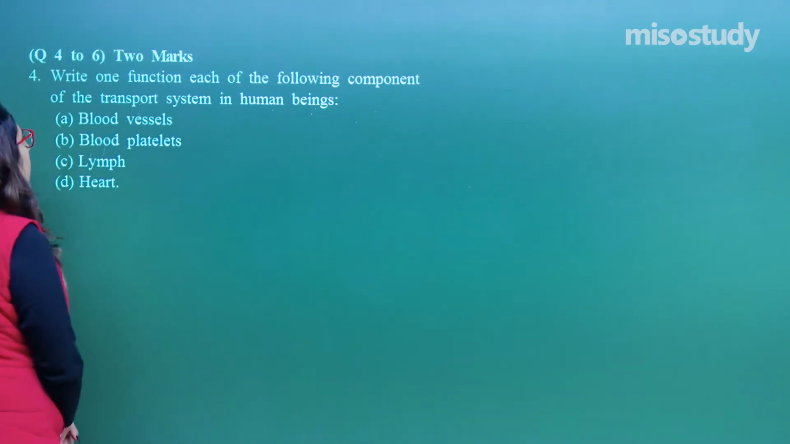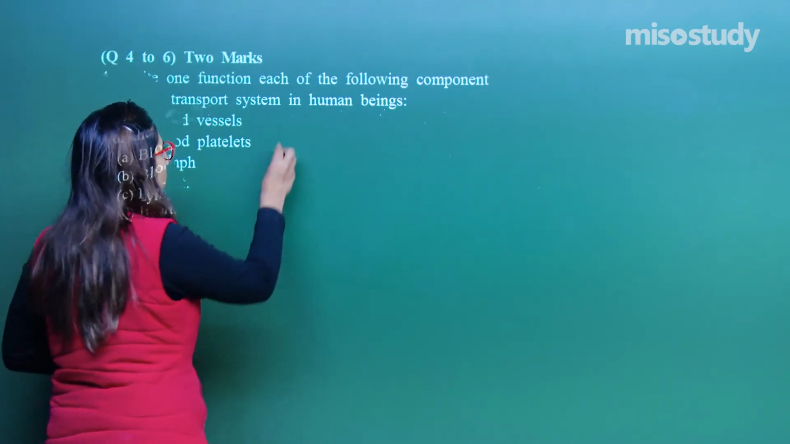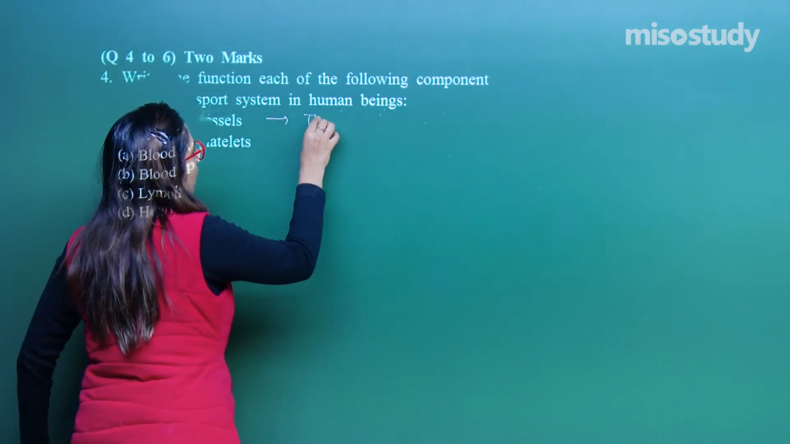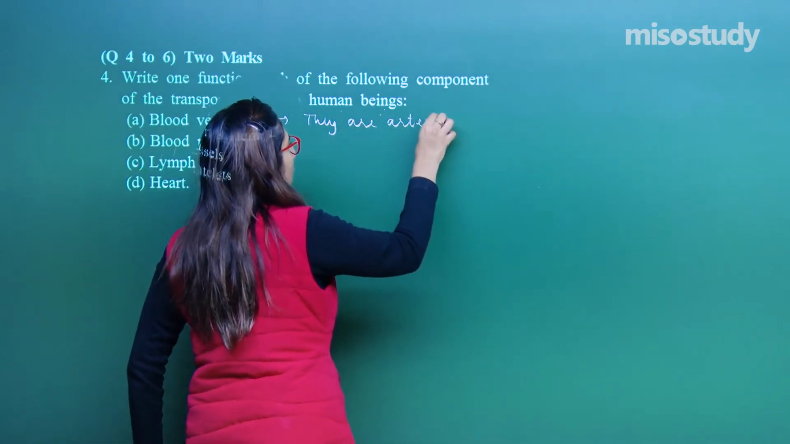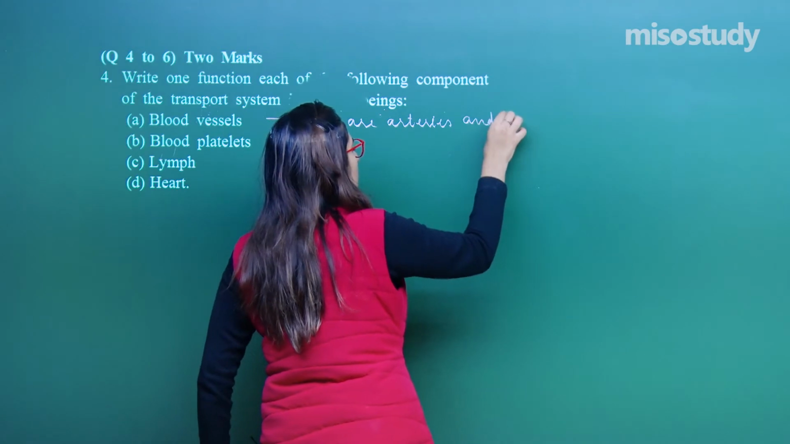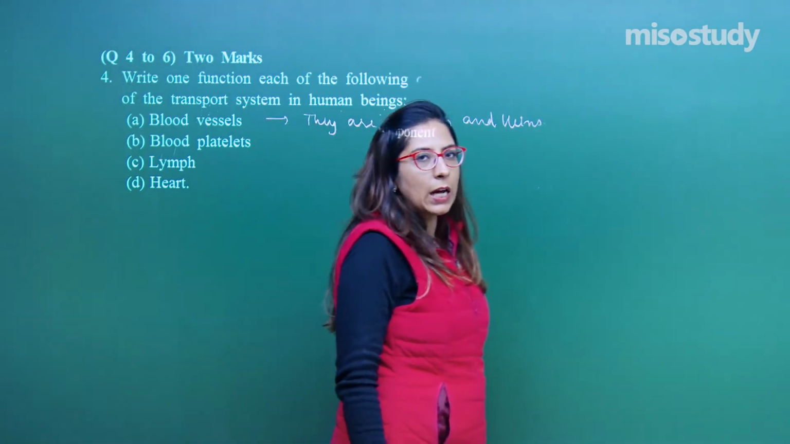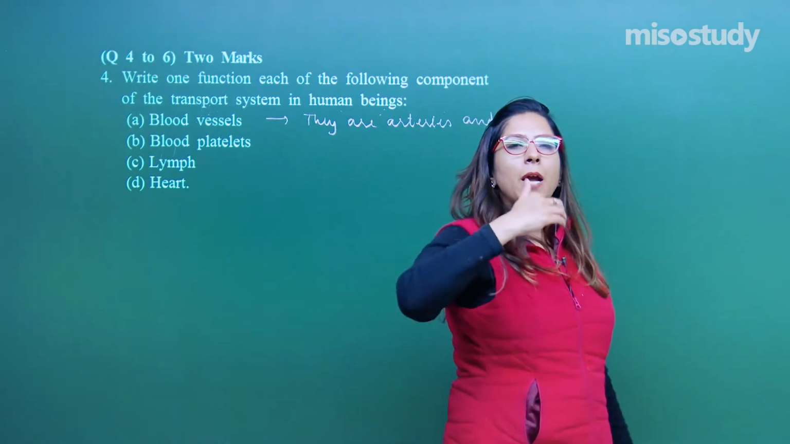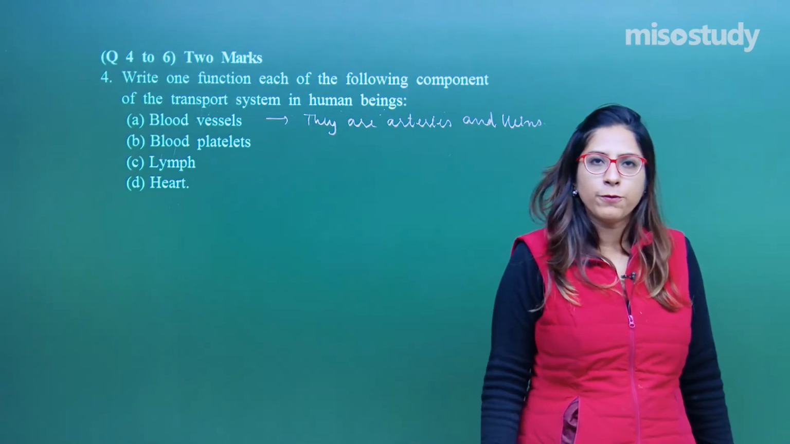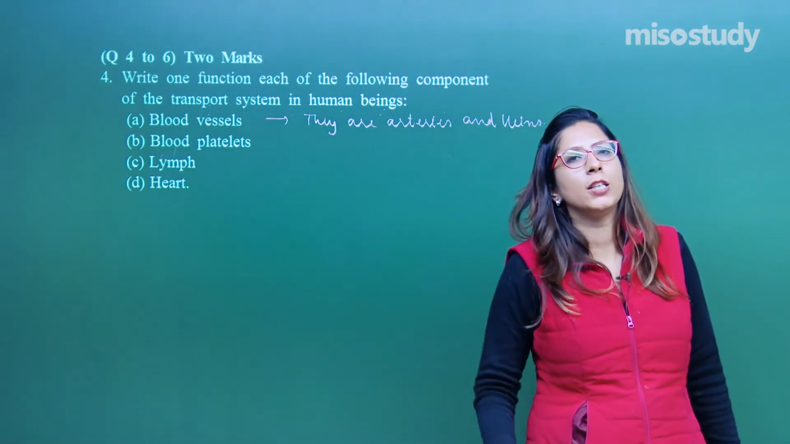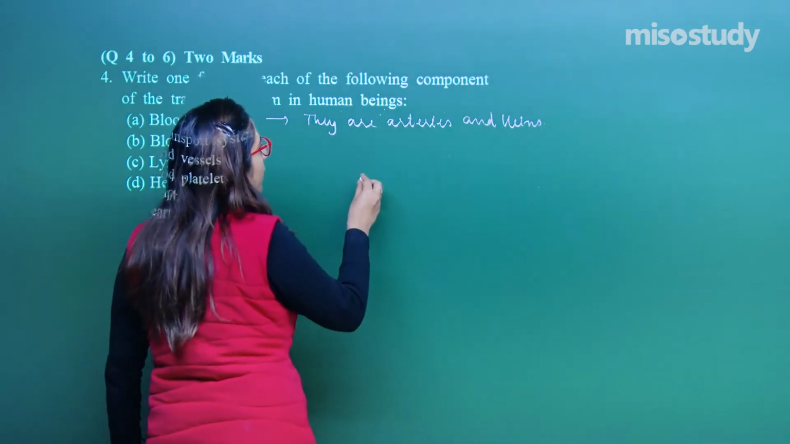For option A, it is written blood vessels. So, what are blood vessels? Blood vessels are arteries and veins. This is what you have to explain. They act as a transport system, due to which blood is transported to the various parts of the body, from the heart, and from various structures of the body back to the heart. Now, in this case, you have arteries and veins.